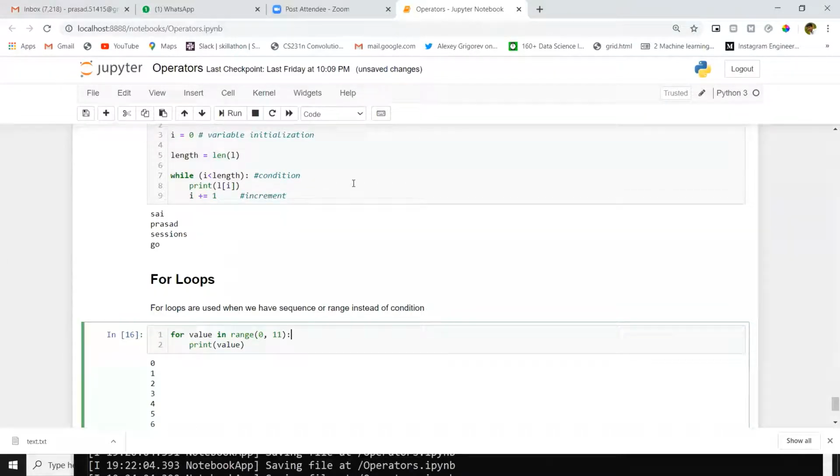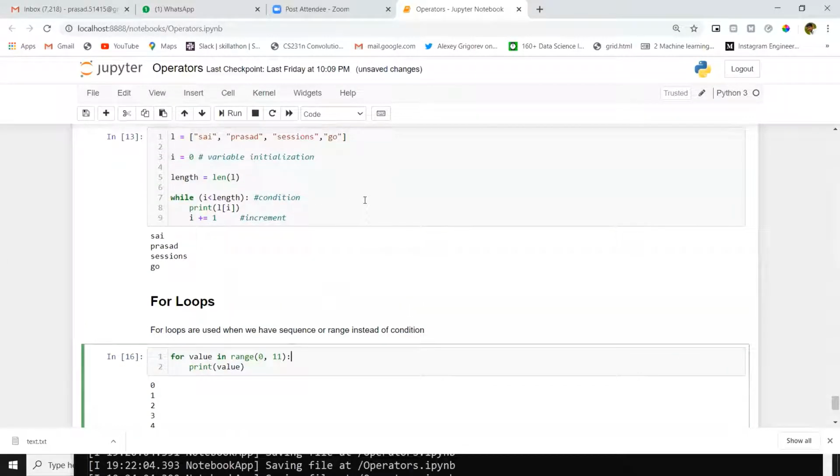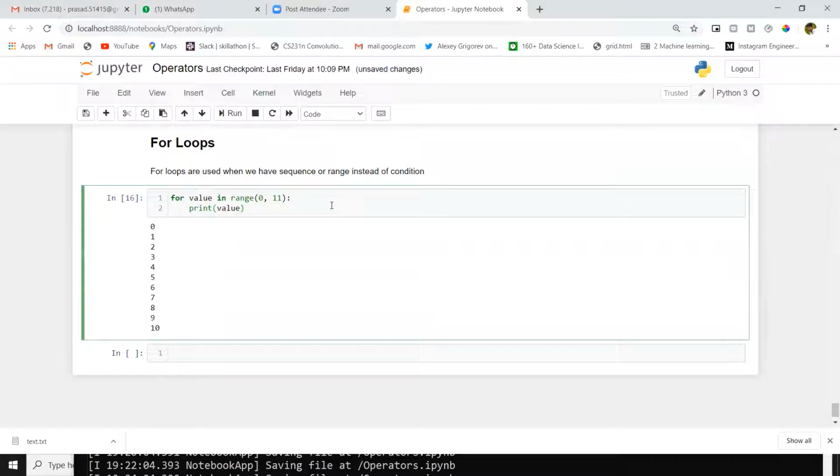This is the syntax difference. While loop needs a little more: we have to do initialization, condition, and increment. But in for loop, if you don't have any condition and you have a range or sequence, you can directly go with for loop.